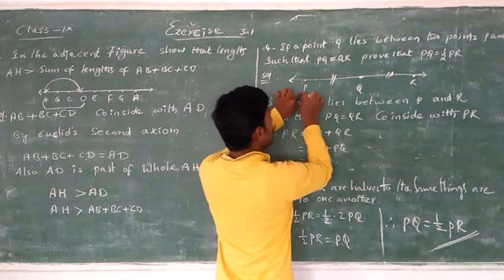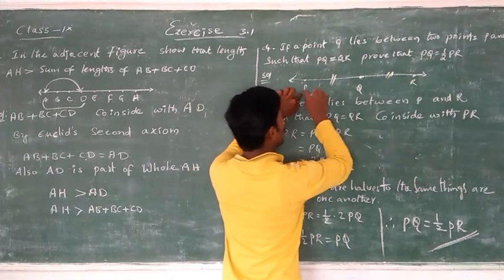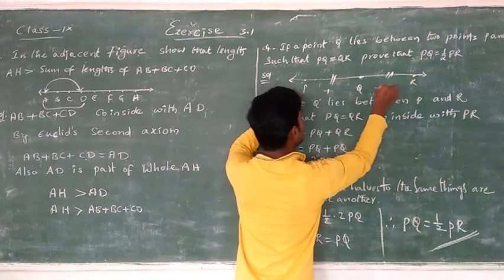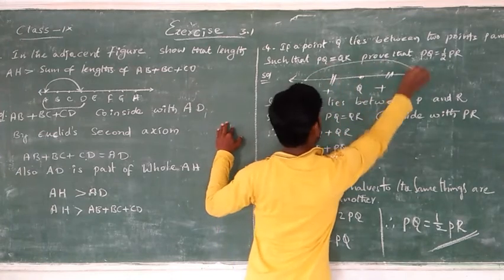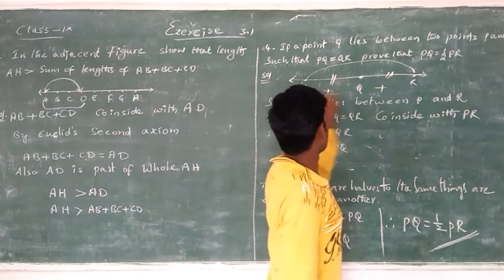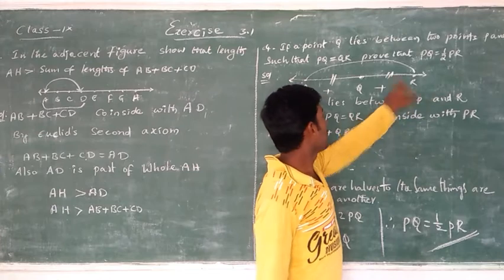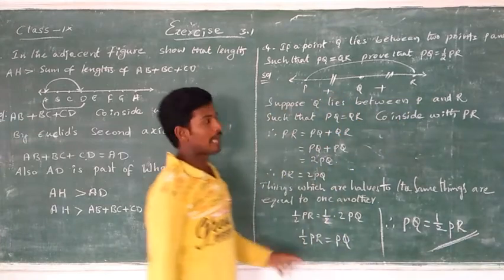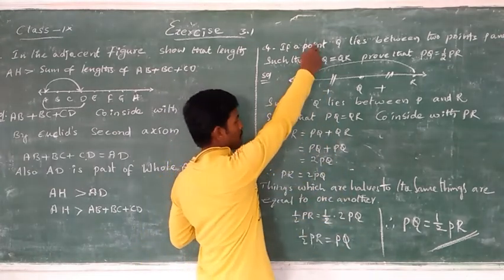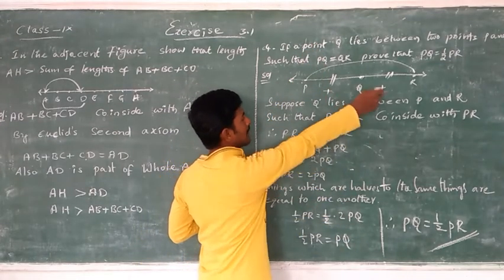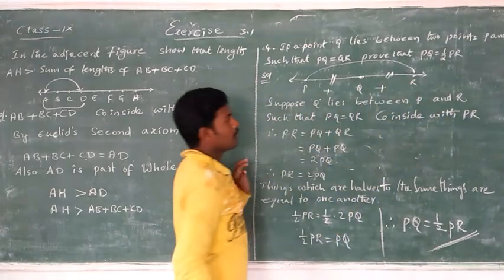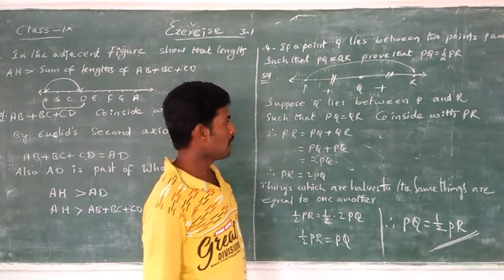ఇక్కడ చూసినట్లయితే PQ plus QR is equal to PR అవుతుందన్నమాట. That's why PR is equal to PQ plus QR. So PQ is equal to QR in the given question, same units. Then these all coincide with the PR. PQ QR ఎట్లున్నాయి? PR మధ్యలో ఉన్నాయన్నమాట.